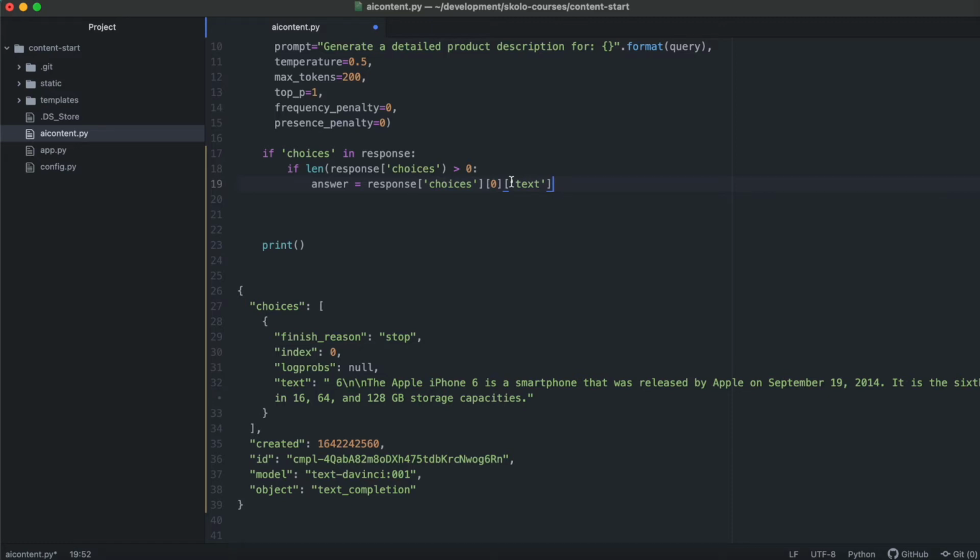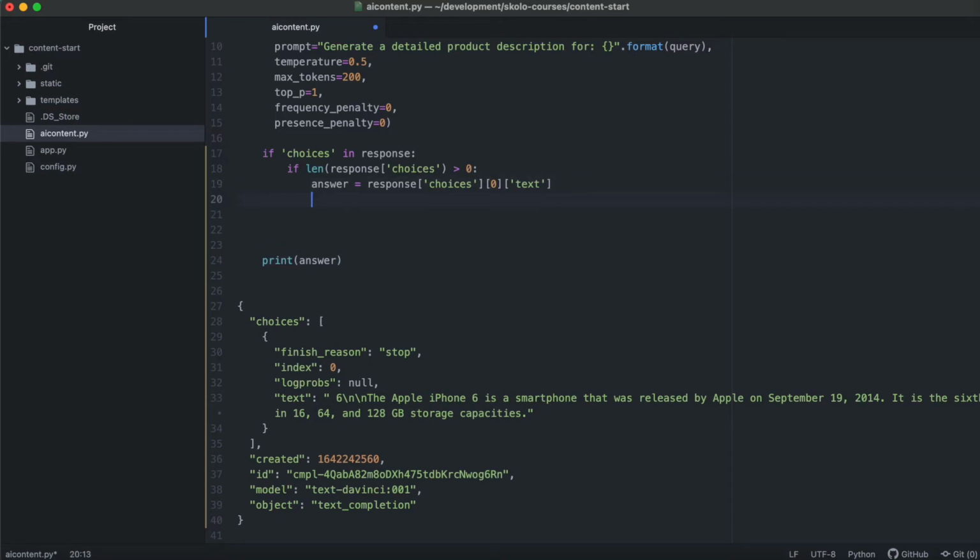What you could do, you could also say if text in there, but I would assume if a response was provided, this text is going to be there. So this is a decent assumption to make. Then once you've done that, you want to print the answer. And then you want to give it an else.